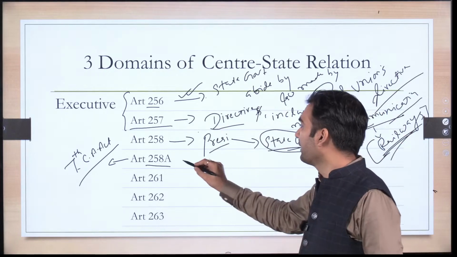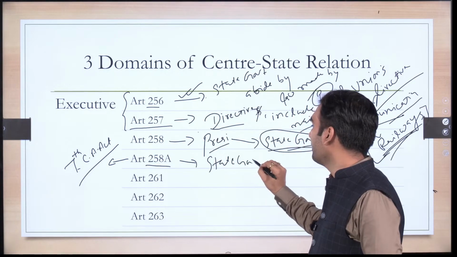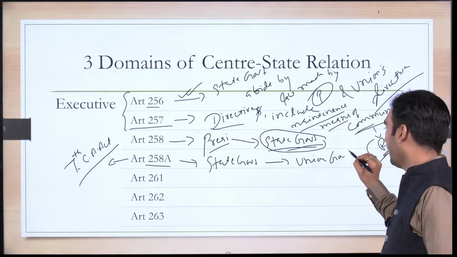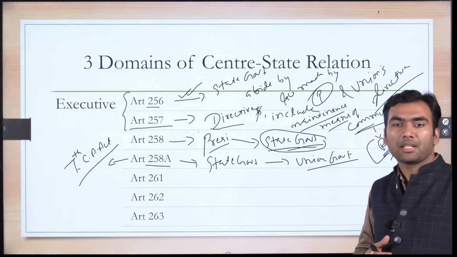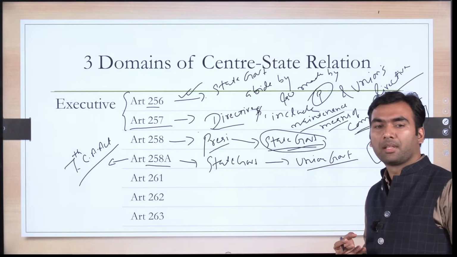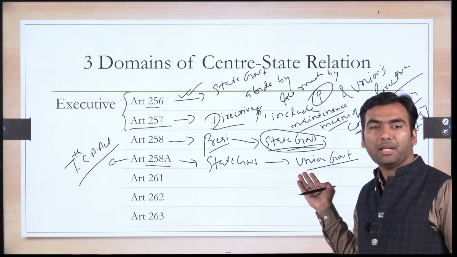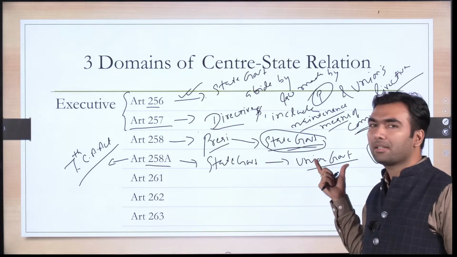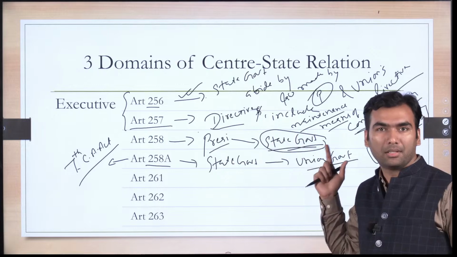So this is like a state government entrusting certain functions to the union government. And obviously, in the spirit of cooperative federalism, the prior permission of the union government must be taken. So that article says that the state government can entrust certain functions to the union government with the prior consent.